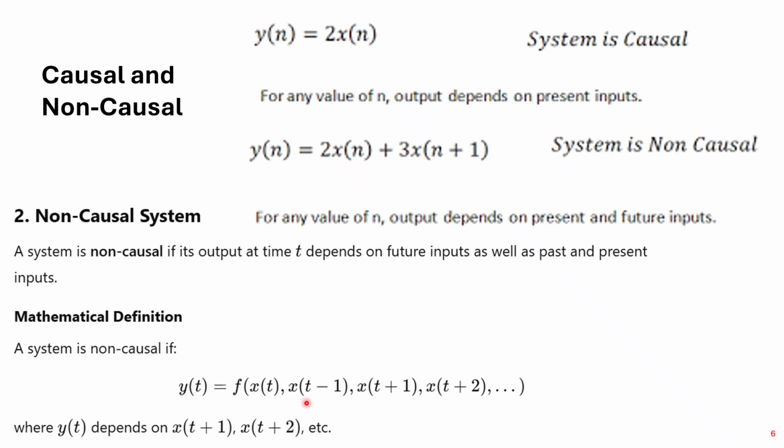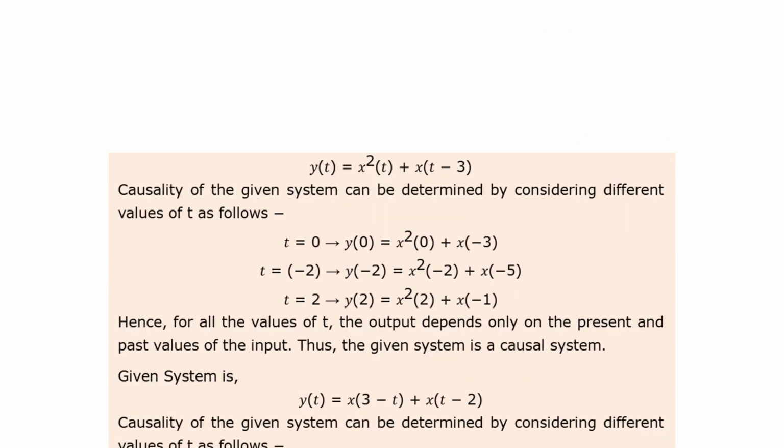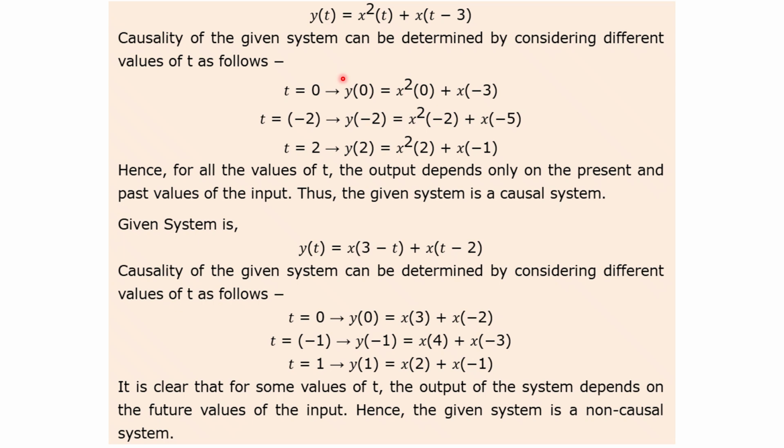Now another, y of t equals f of x of t minus t. So this depends on the past. This part depends on the future, and this part depends on the future. So overall, the system will be non-causal, right? Here you can take some more examples. y of t is equal to x square of t plus x of t minus 3. So this part depends on the present and this depends on the past, right? So you can replace t with t minus 2 and check whether it depends on the present or past. If it does not depend on the future, then this will be causal, right? So this is an example of a causal system.